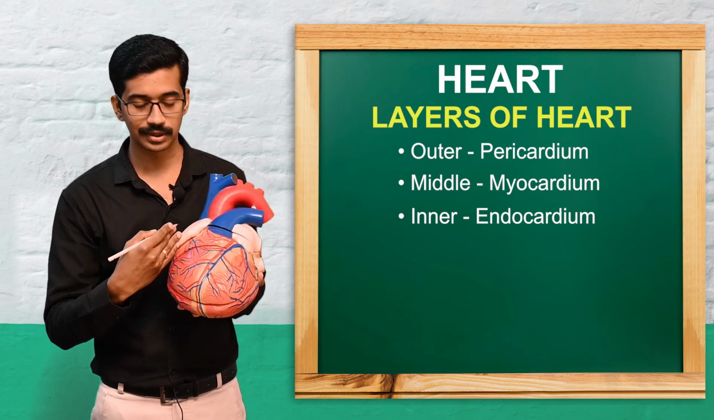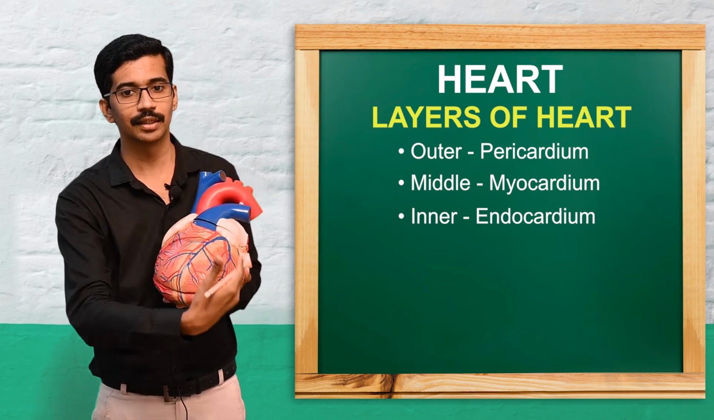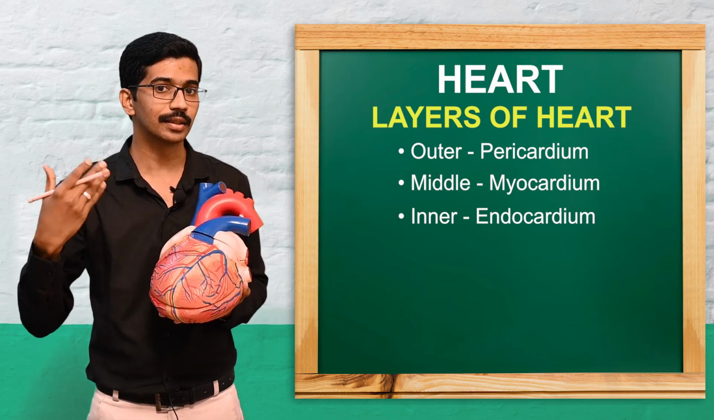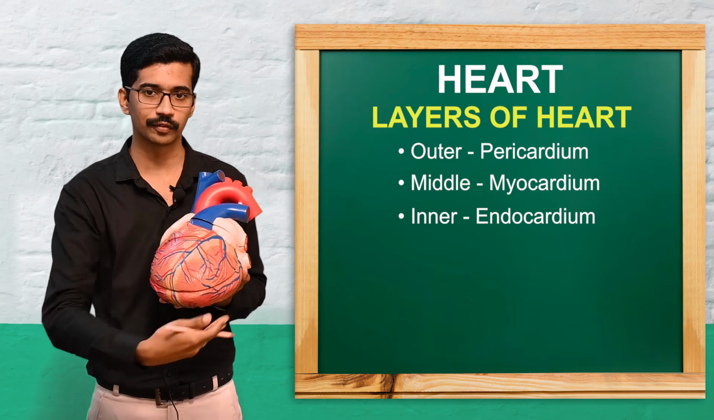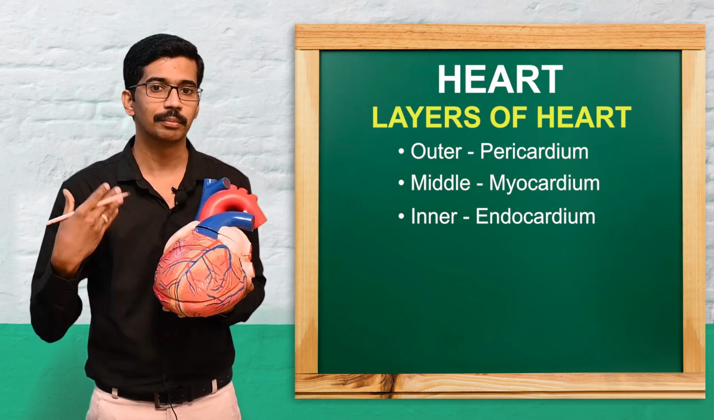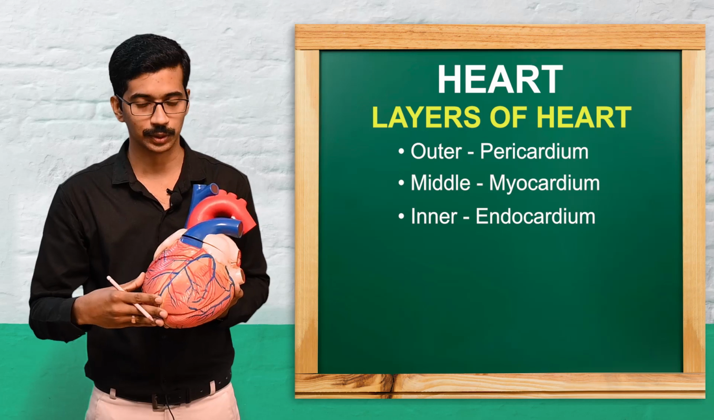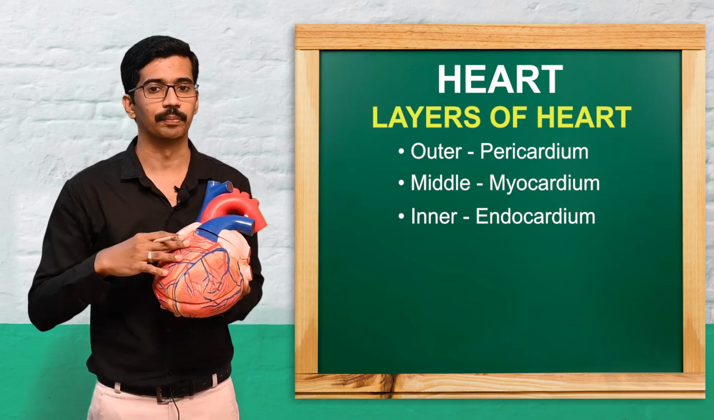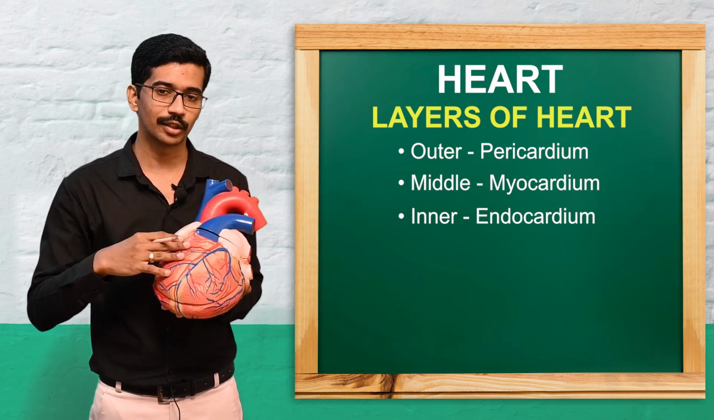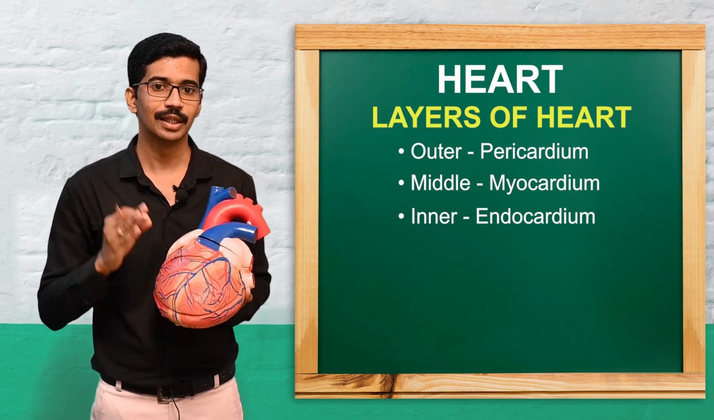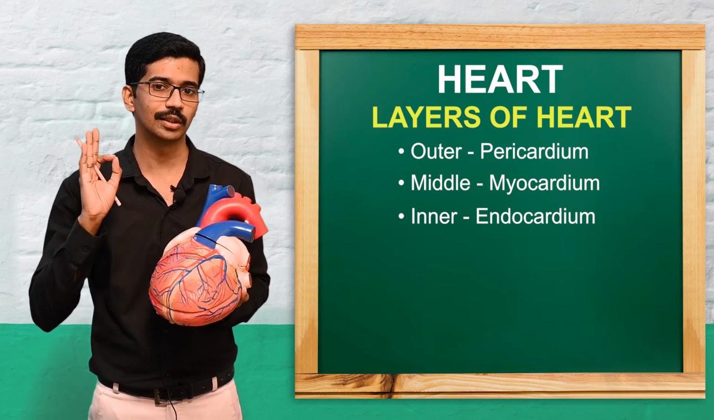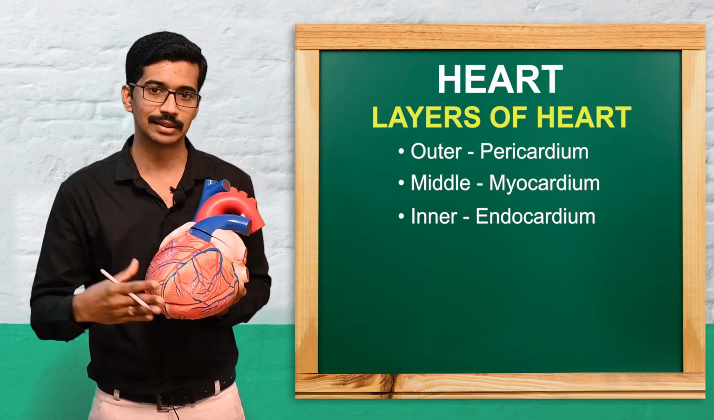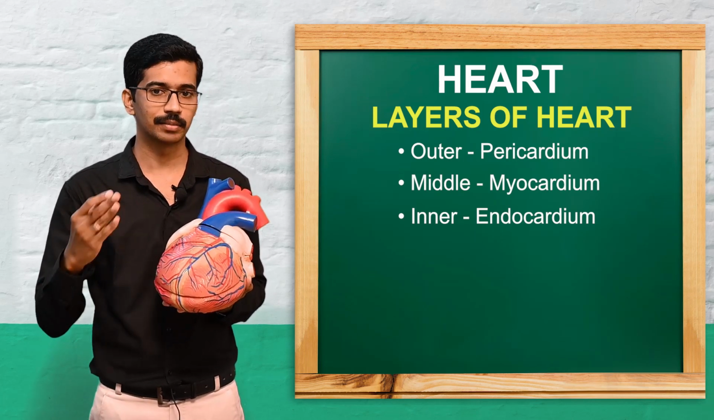The outer layer of the heart is usually covered with connective tissue. That connective tissue layer is termed the pericardium. The pericardium is the outer layer, and the heart is completely covered with it. The middle layer, the important layer of the heart, is the muscle. The muscular layer is mainly made up of a specialized muscle that we can see only in the heart in the human body, termed cardiac muscle.